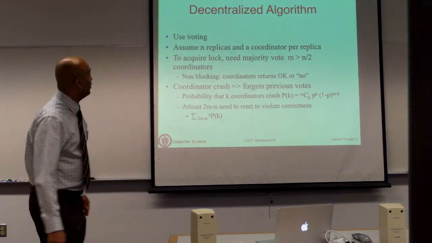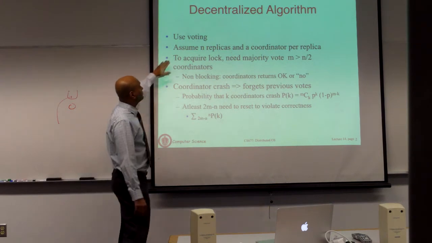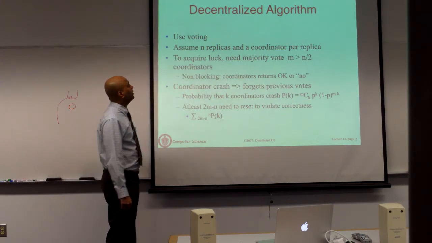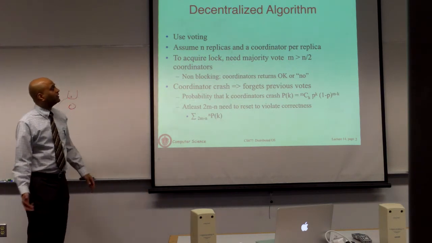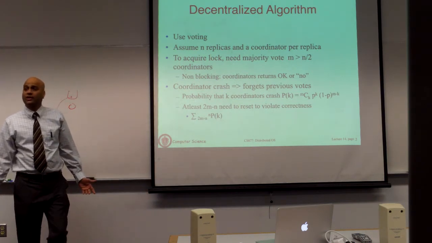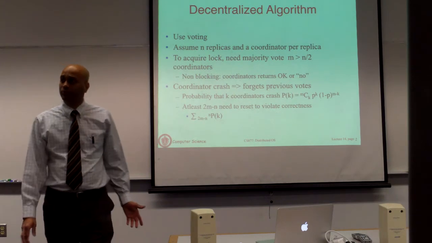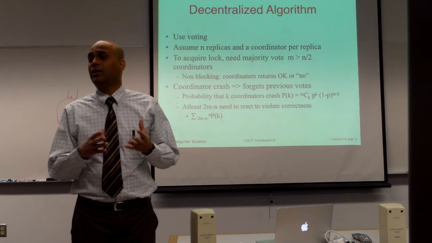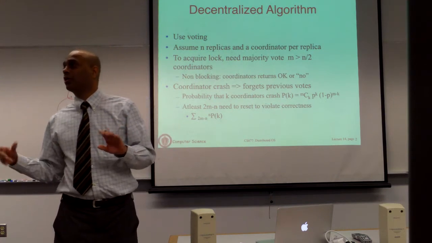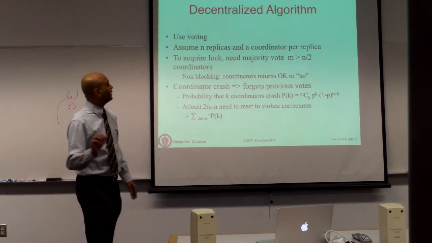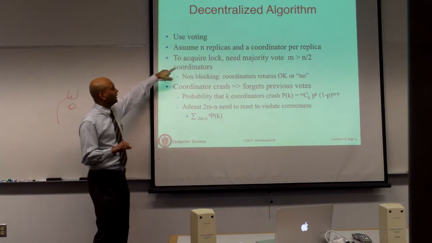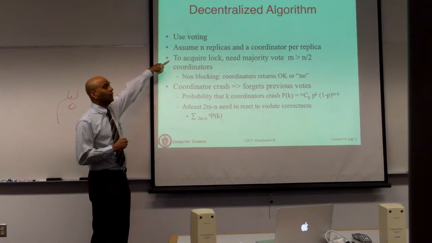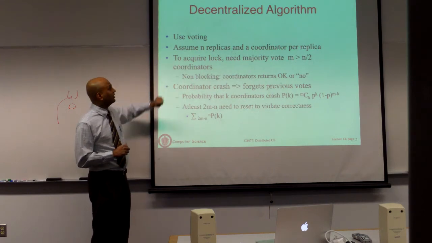What will happen in this case is you are assuming that you have n replicas and you have a thread for each replica that is going to decide what to vote. So if you have n processes, within each process there is one thread that is responsible for lock acquisition and voting and so on. And that is the coordinator thread. It's not a centralized coordinator, it's a thread within each process or within each replica.